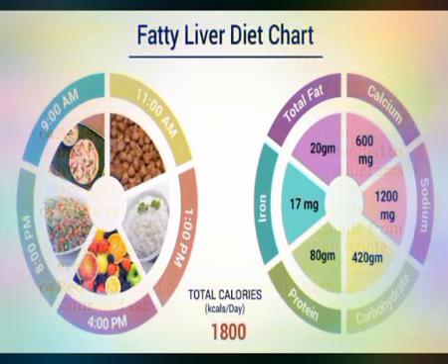Here I share the fatty liver diet chart. The fatty liver patient's calories are around 1800 kilocalories, and the nutrients are also mentioned here. The calcium is 600 milligrams. Sodium is recommended at about 1200 milligrams for this patient. 420 grams of carbohydrate, 80 grams of protein, 17 milligrams of iron, and the total fat is around 20 grams. Here is the diet chart with the timings mentioned for the fatty liver disease patient.